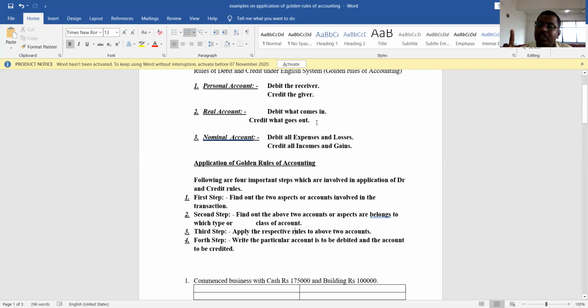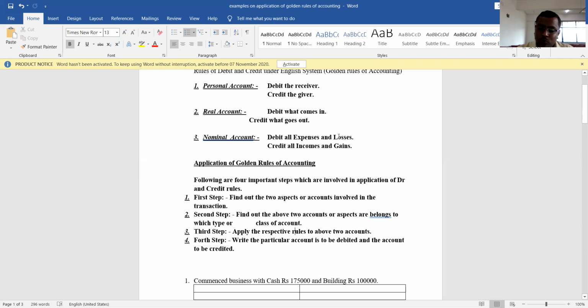Now you should see which category these two accounts belong to. Salary is an expenditure, so it is a nominal account. Cash is an asset, so it is a real account. We all know that salary is a nominal account. For expenses, which rule is applicable? The debit rule is applicable: debit all expenses and losses. So which account should be debited? The salary account should be debited.